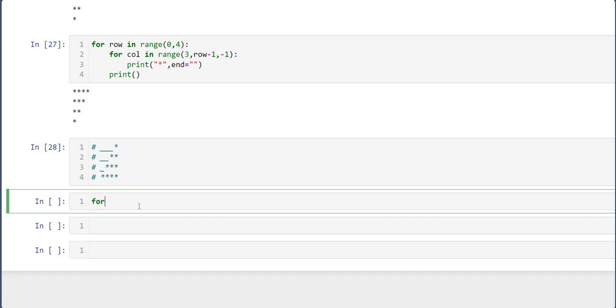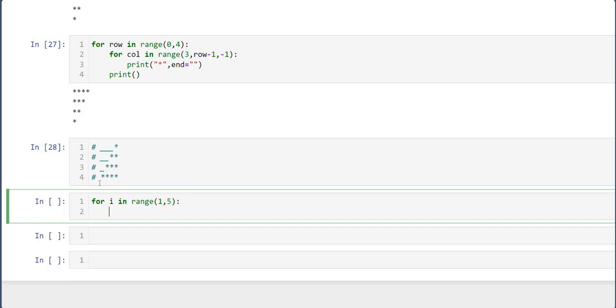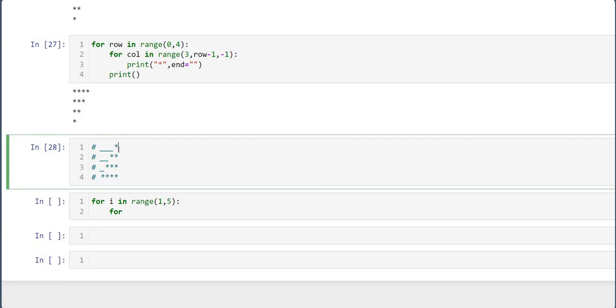Now for I in range, how many rows are required? 4. So 1 comma 5. Now we can see that there are two kinds of pattern: one is underscore and one is star. Let me first target the underscore, I will divide this pattern again.